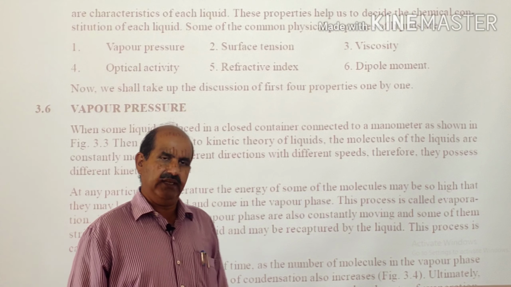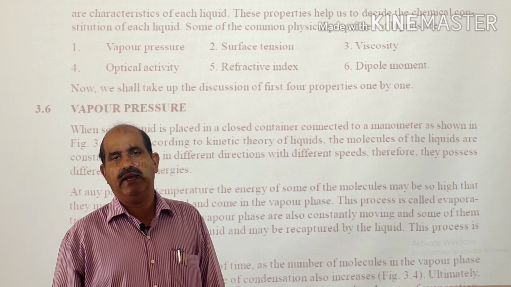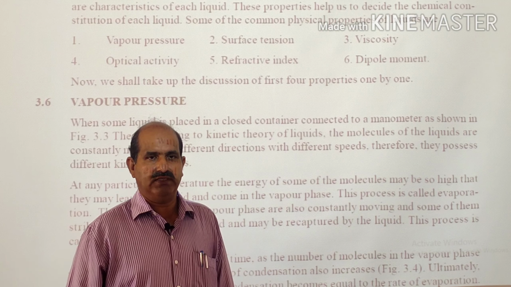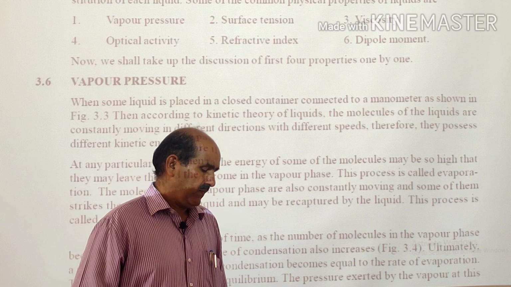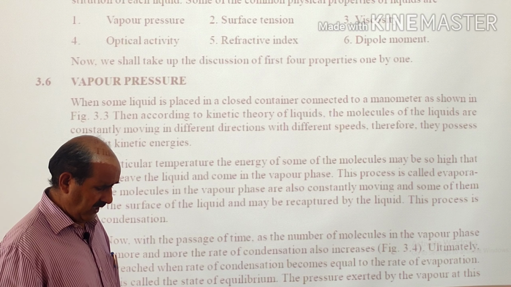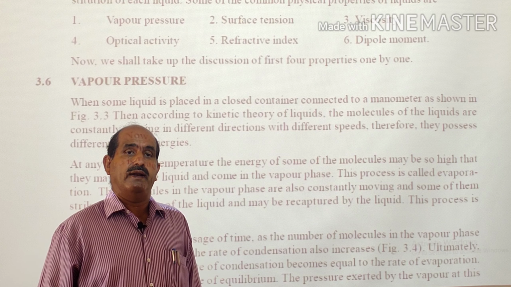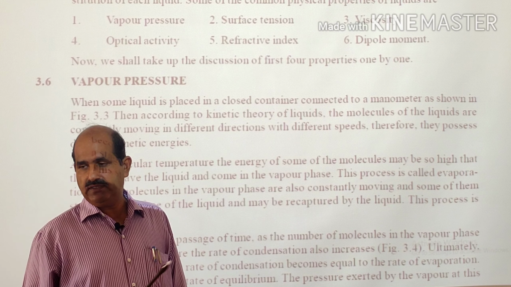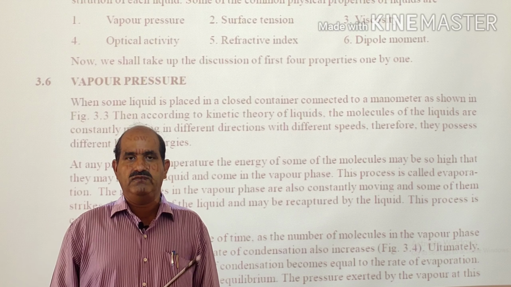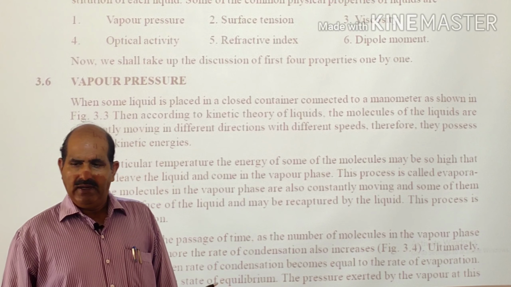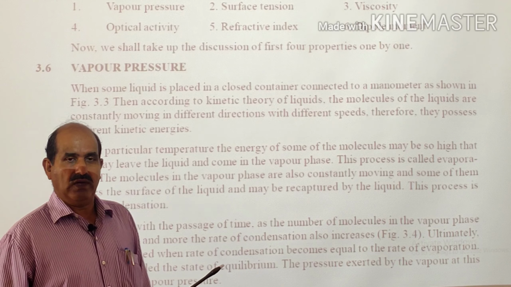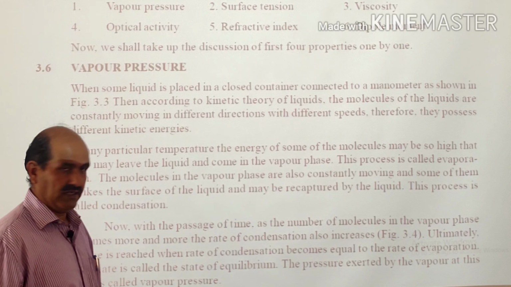We observe that initially the rate of evaporation will be higher and the rate of condensation will be lower. But as the process goes on, a stage will be reached when the rate of evaporation and rate of condensation become equal. Means the rate of evaporation will go on decreasing and the rate of condensation will go on increasing with the passage of time. And when this stage is reached, that is when the rate of evaporation and rate of condensation are equal, that stage will be known as the equilibrium state.